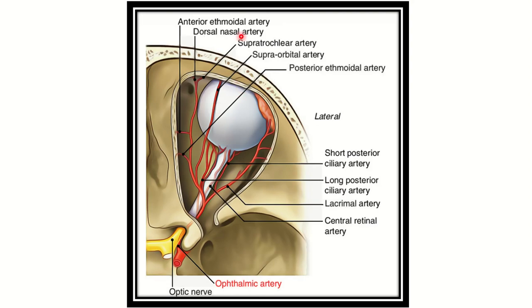In this picture, we can see the optic canal, and through the optic canal two important structures pass. One is the optic nerve, and the second is the ophthalmic artery.